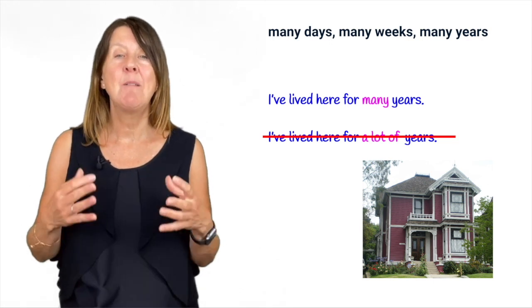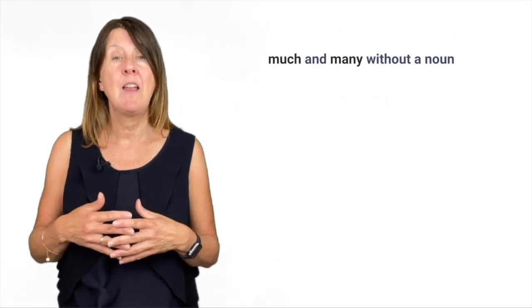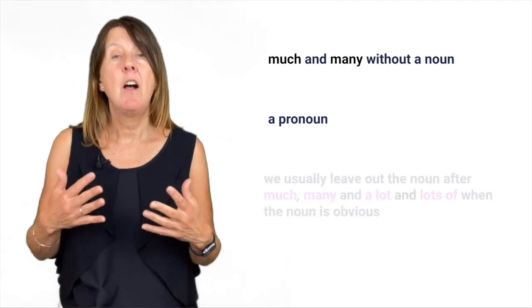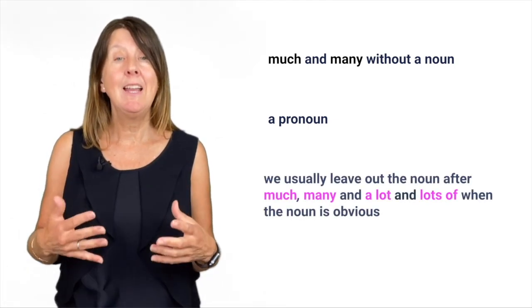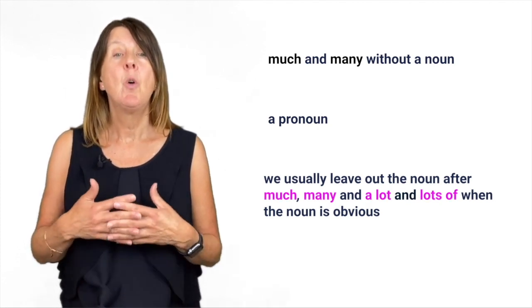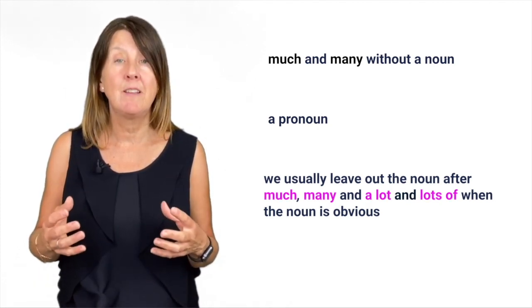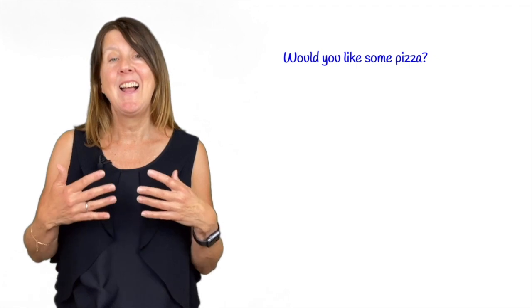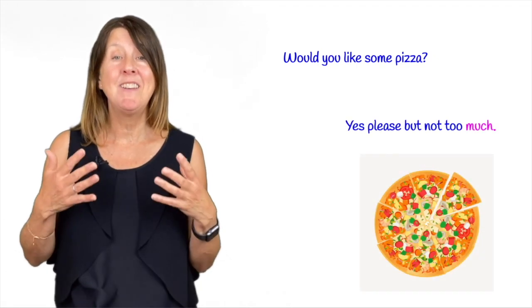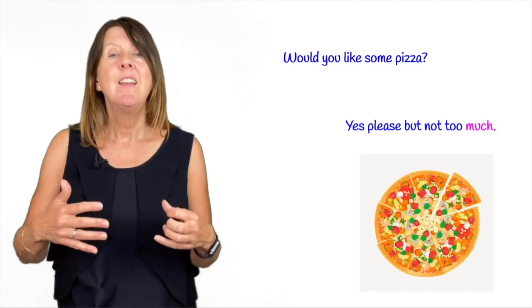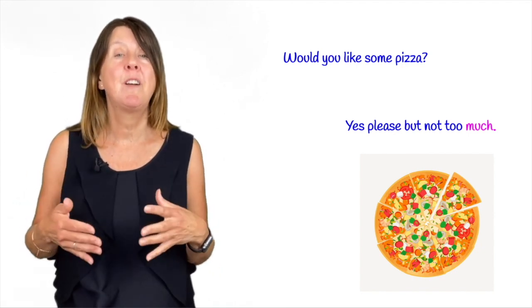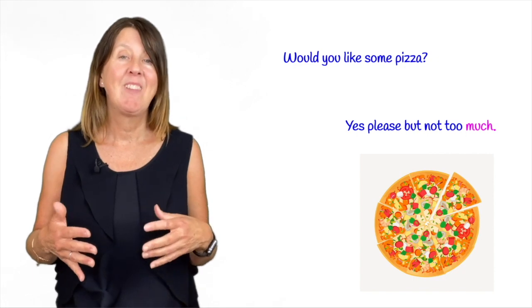Finally, let's look at much and many without a noun as a pronoun. We usually leave out the noun after much and many and a lot of and lots of when the noun is obvious. For example, would you like some pizza? Yes, please, but not too much. Not too much pizza. It's obvious we're referring to the pizza.